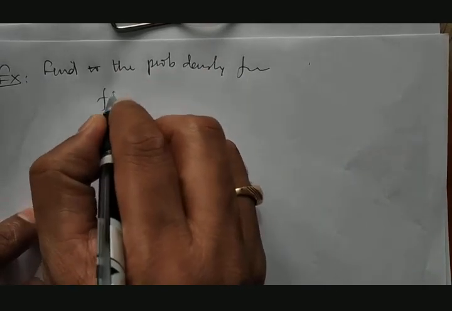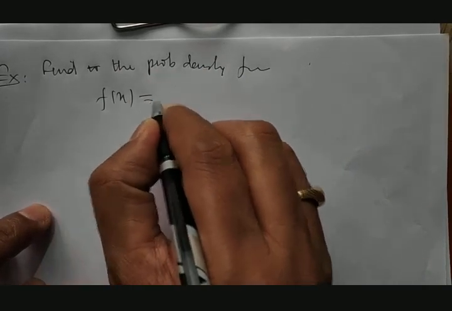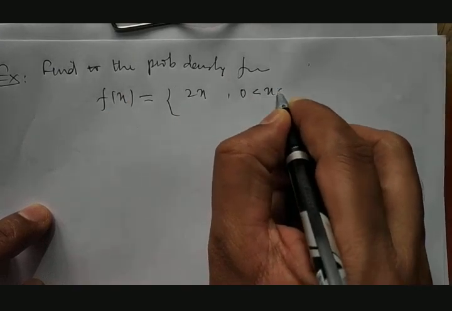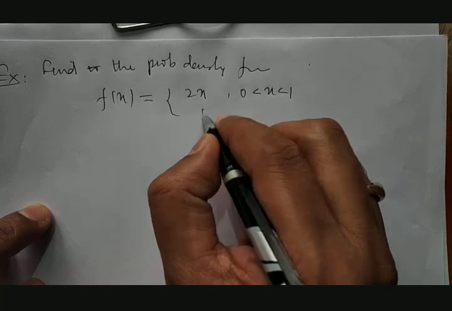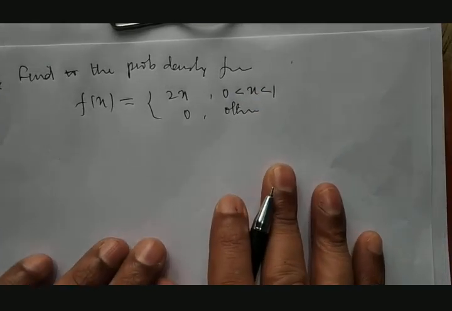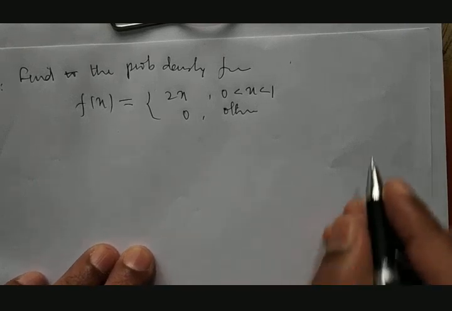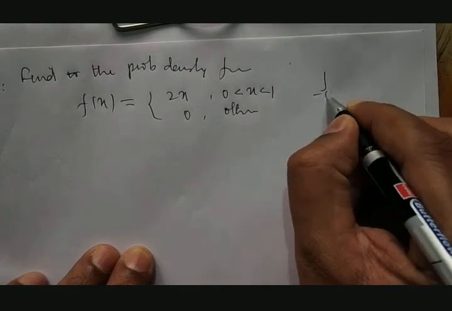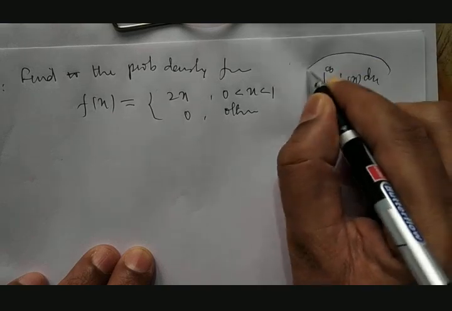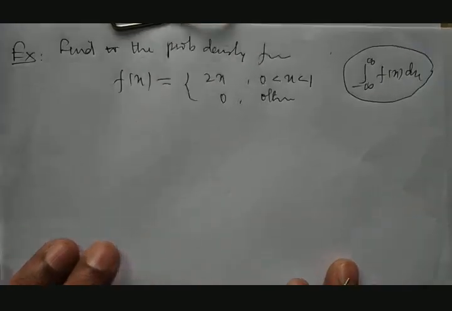So if the given example is f of x is equal to 2x, where 0 is less than x is less than 1, and it is 0 otherwise. Otherwise means we need to be very careful, because here the integration is between minus infinity to plus infinity. We need to keep it in our mind.